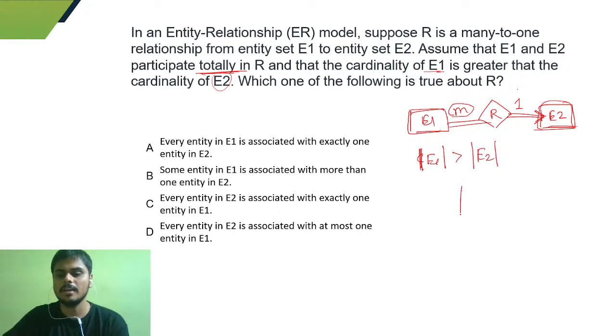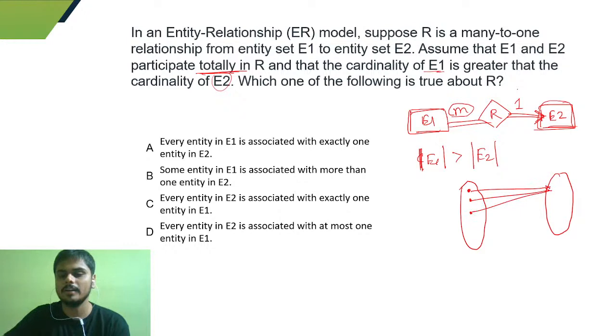If you have an entity set like this and an entity set like this, then from here many entities can be mapped to exactly one entity, like this. So this is E1 and this is E2.